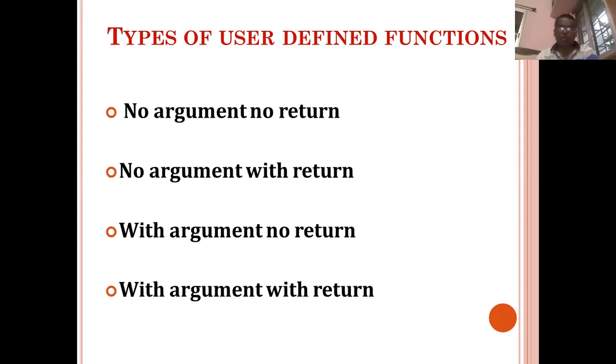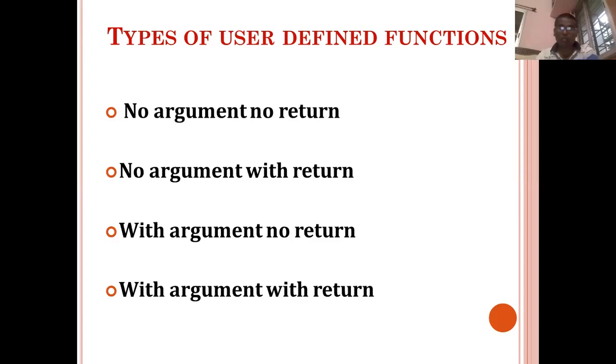Once the type is clear, it is a very easy part to write the function. But before clearing the type of the function, no one can write the function definition. We will discuss these 4 types in detail.